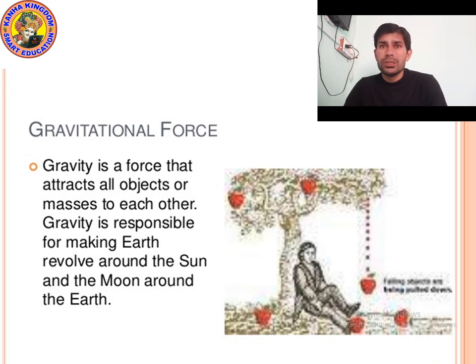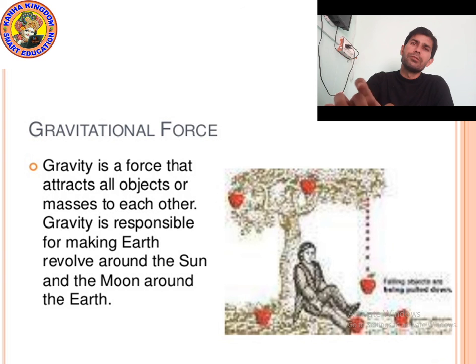Because of gravitational force, the earth revolves around the sun and the moon revolves around the earth. This is possible due to the gravitational force. If gravitational force were not available, then these things would not happen.